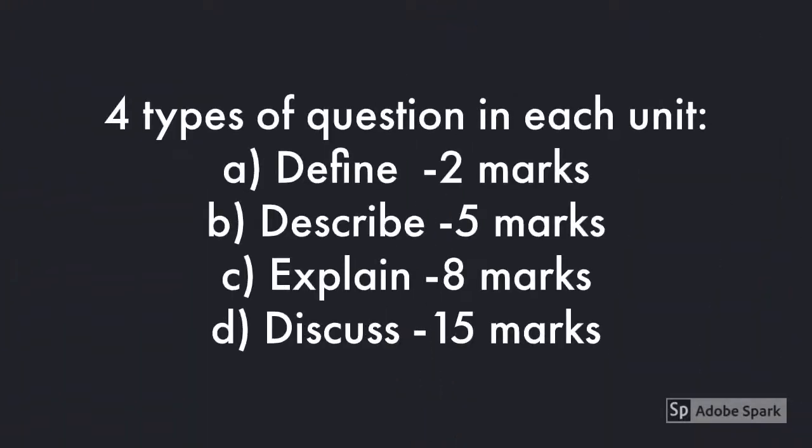Within each of the 4 units, there are 4 different types of question. A questions are definition questions. These will ask you to define a key concept and they're worth 2 marks. B questions always ask you to describe and these are worth 5 marks. C questions are explanation questions, they're worth 8 marks. And D questions ask you to discuss. Those are worth normally 15 marks, but there are extra 6 marks available for spelling, punctuation and grammar.